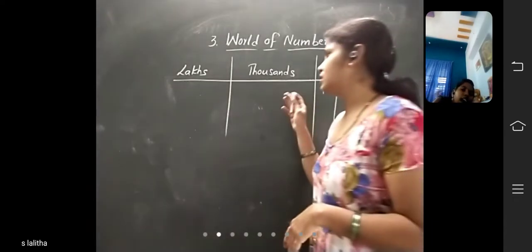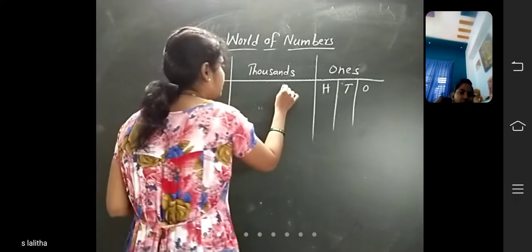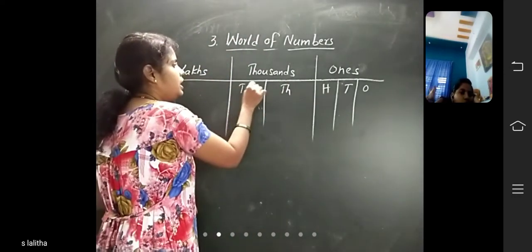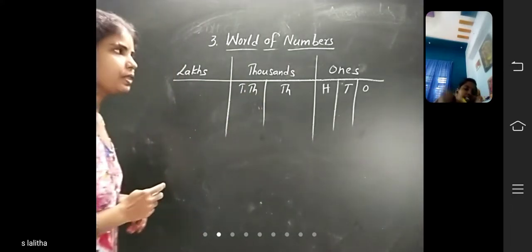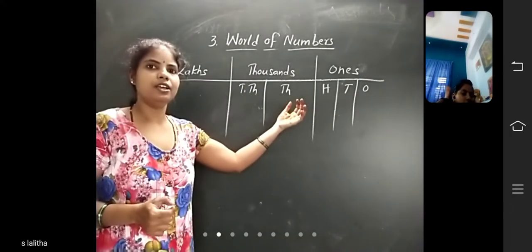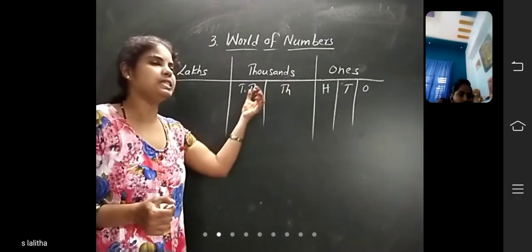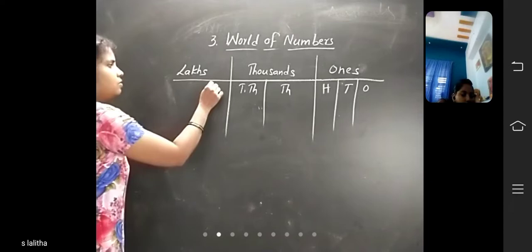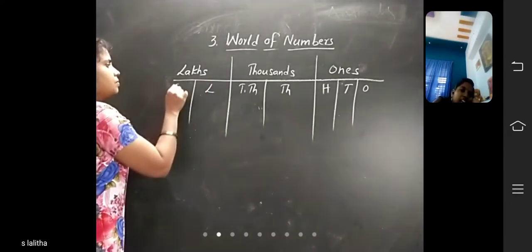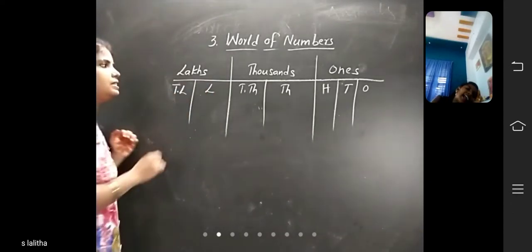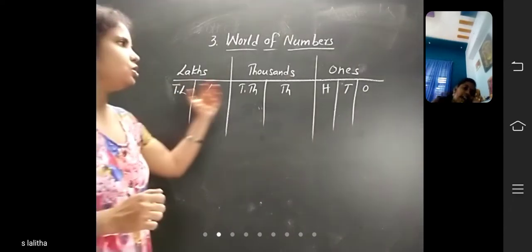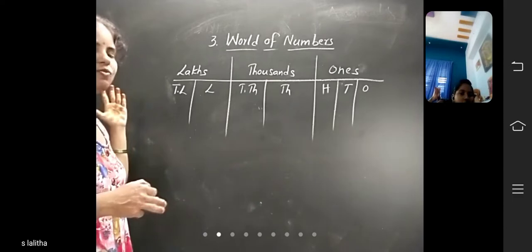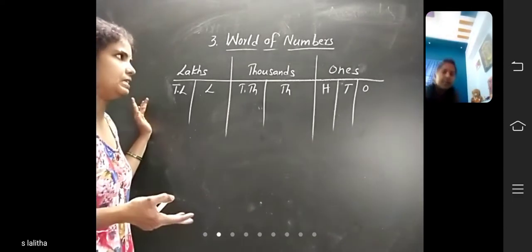Next, the thousands period. In the thousands period, we have 2 places: thousands place and 10,000s place. And next, the lakhs period: lakhs and 10 lakhs. So we have 3 periods in the Indian system. After lakhs, we have crores. We will learn that next class.